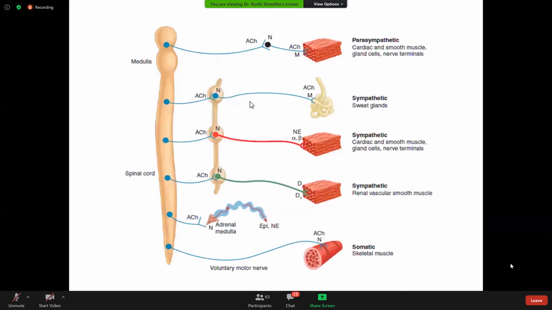In the sweat glands, both the preganglionic as well as postganglionic fibers release acetylcholine as the neurotransmitter, which acts on the muscarinic receptors present on the sweat gland. So these receptors are cholinergic receptors, but these sweat glands are innervated by the sympathetic nerves, right? So this is the exception of the sweat gland. There is presence of cholinergic receptors, whereas they are sympathetically innervated.